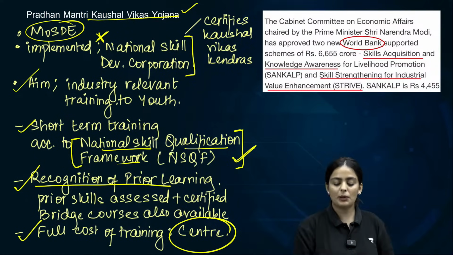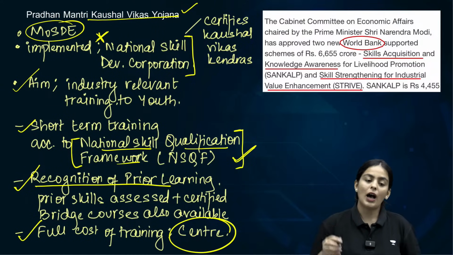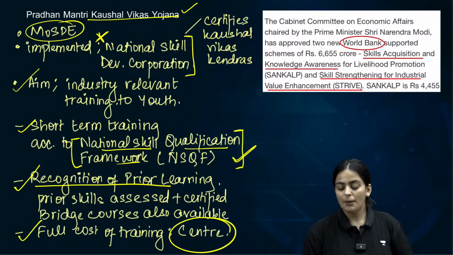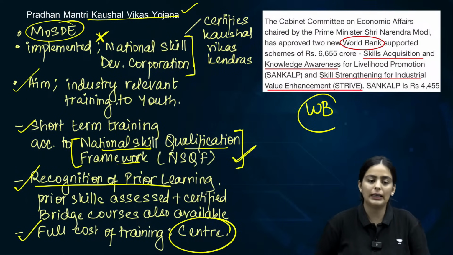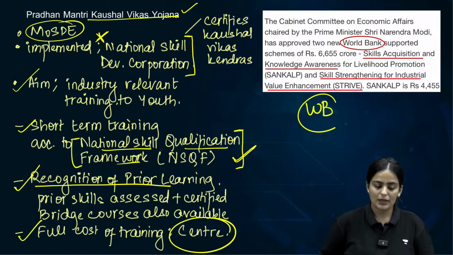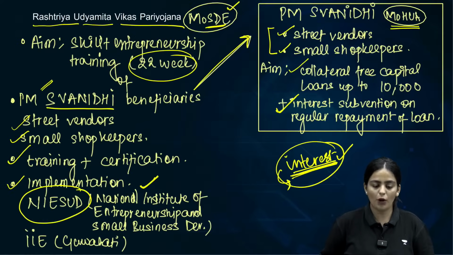Clear? The two schemes that we did, Sankalp and Strive, are relating to skill development, but they are supported by World Bank and not UNDP. Is that clear? Yes? So if this is clear, we can now move on to our next question.